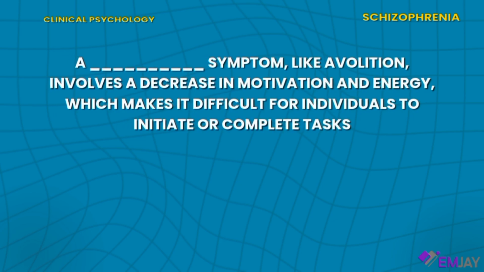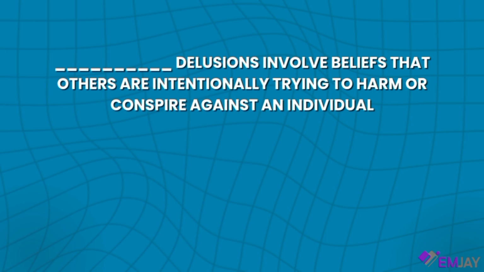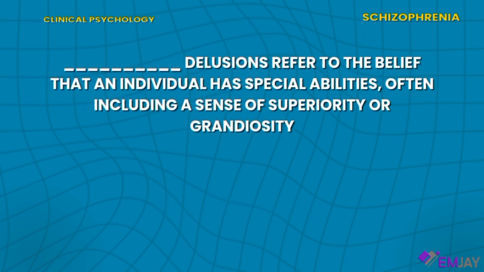Next one. A blank symptom, like avolition, involves a decrease in motivation and energy, which makes it difficult for individuals to initiate or complete tasks. And the answer is negative. Let's keep it up. Blank delusions involve beliefs that others are intentionally trying to harm or conspire against an individual. And the answer is persecutory. Keep going. Blank delusions refer to the belief that an individual has special abilities, often including a sense of superiority or grandiosity. And the answer is grandiose.